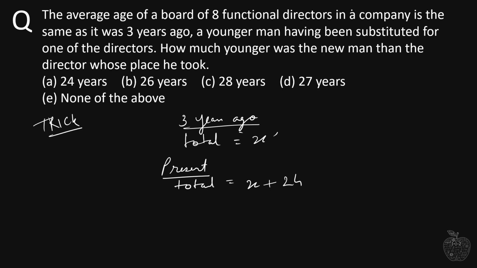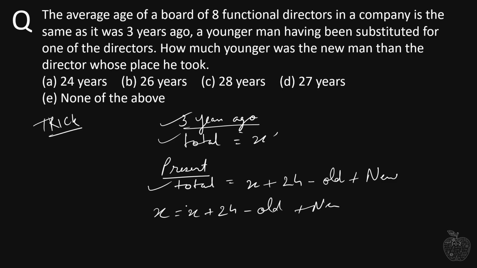Now here it is clearly mentioned that a younger man has been substituted for one of the directors. So one of the directors, that is the old director, is removed and a new director is added. And what happens when we do this? The total age becomes the same as it was 3 years ago. That means this total and this total are the same, so we can equate these two. We get X is equal to X plus 24 minus old plus new. X cancels, this old plus new will go on the left hand side. So we get old minus new is equal to 24, and again we get the same answer, which is option A, 24 years.